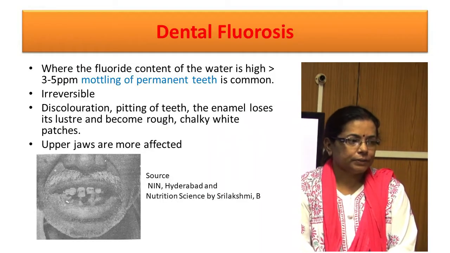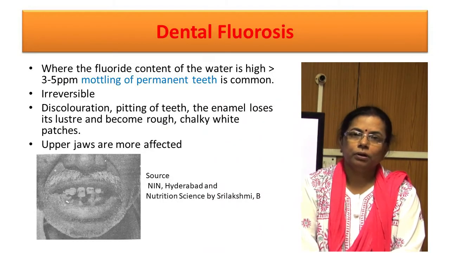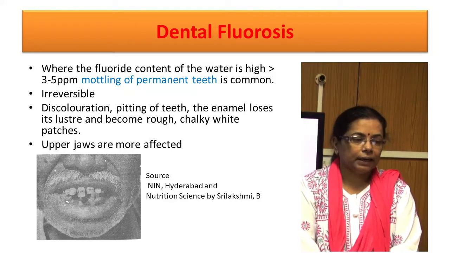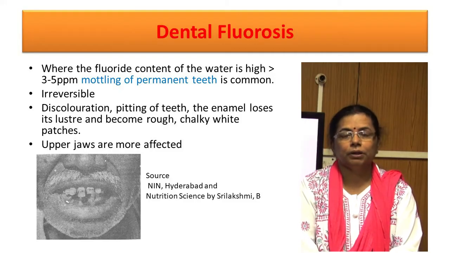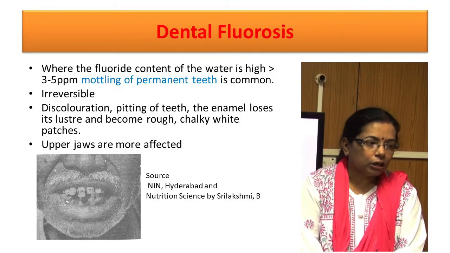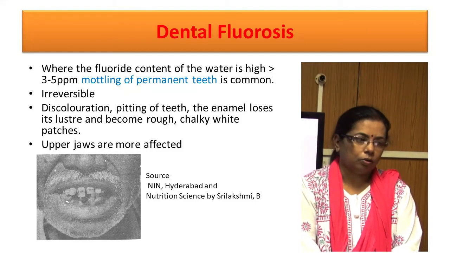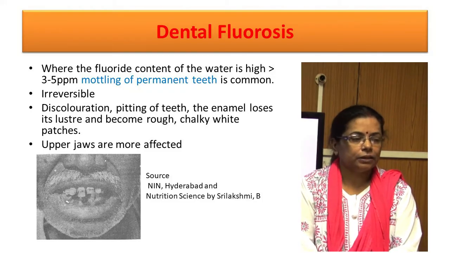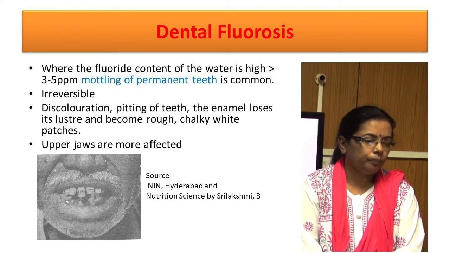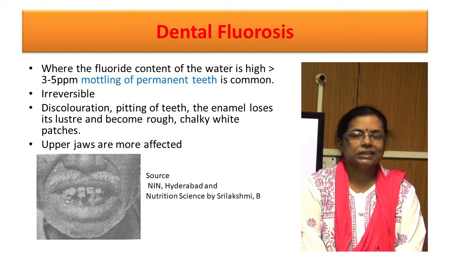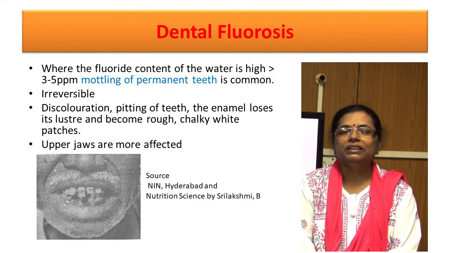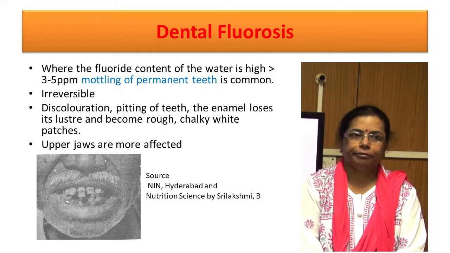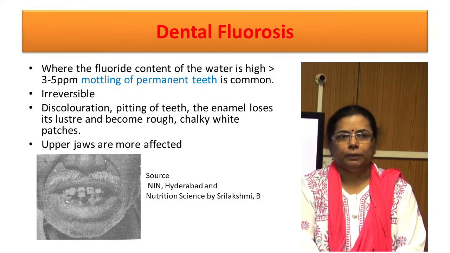Dental fluorosis: in the parts of the world where water contains more than 3 to 5 ppm fluorine, mottling of the permanent teeth occurs. It is irreversible, and enamel loses its luster, becomes rough, with chalky white patches with secondary infiltration of yellowing or browning.